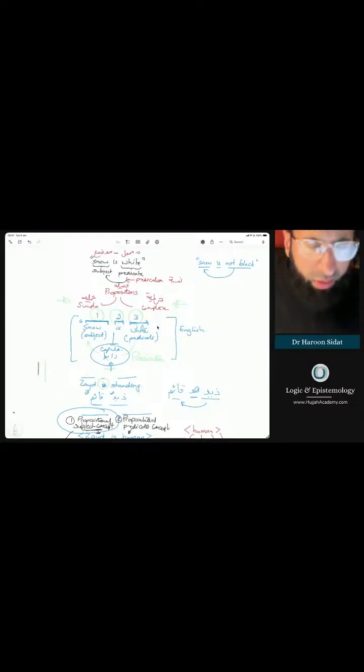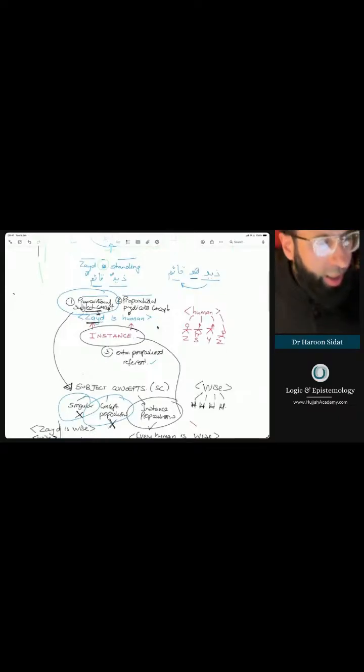That's enough in terms of what you need to know. Right. So let's get back into what we were covering. So Zaid is standing. Now, usually what we say is Zaidun huwa qa'imun. So we don't write it, but that's what we're saying here if you wanted to insert a copula just for completeness, for your benefit.